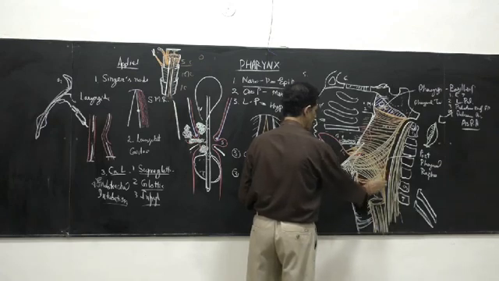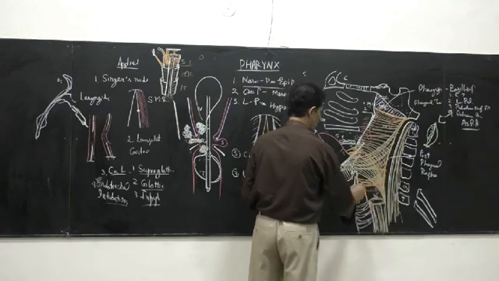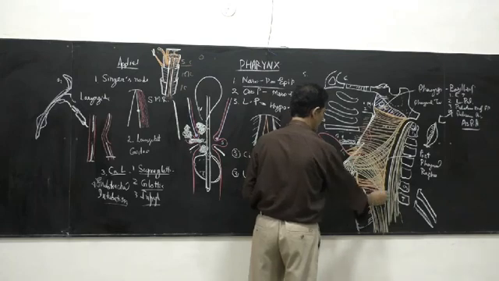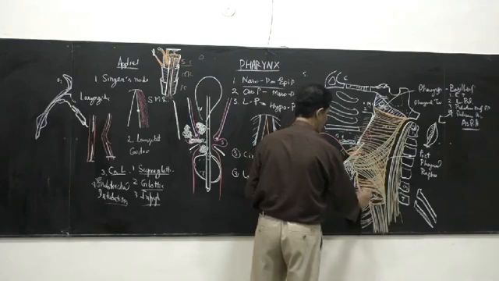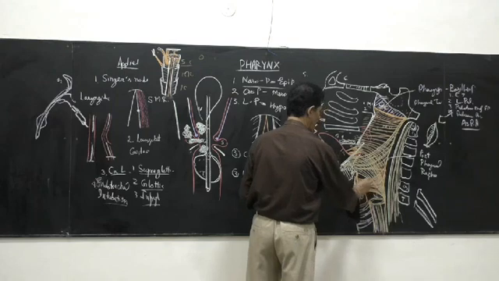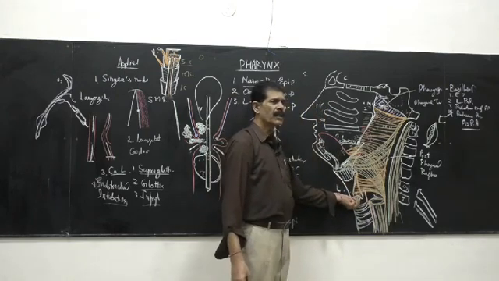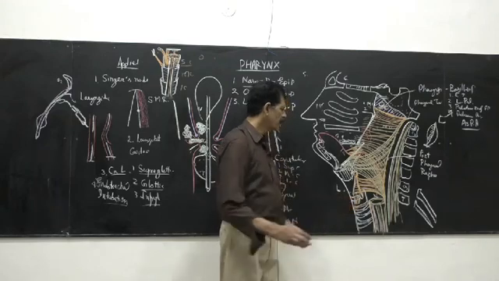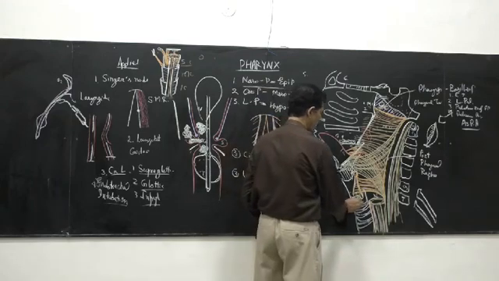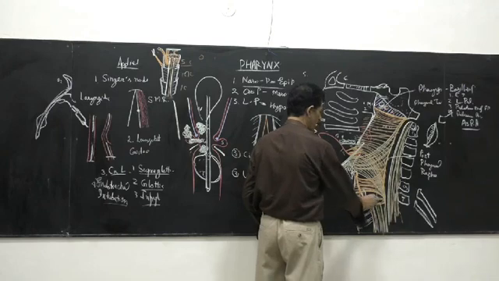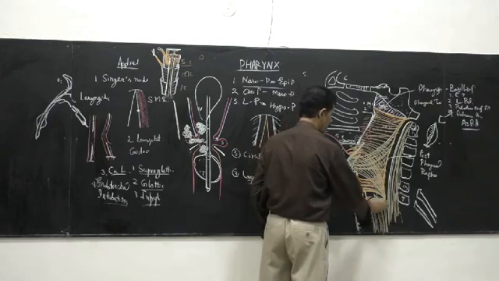They decussate with the opposite side muscles. The lower fibers are almost horizontal. From the cricoid cartilage, from the anterior arc, the muscle takes origin, and that is called the cricopharyngeus. They are almost horizontal fibers.